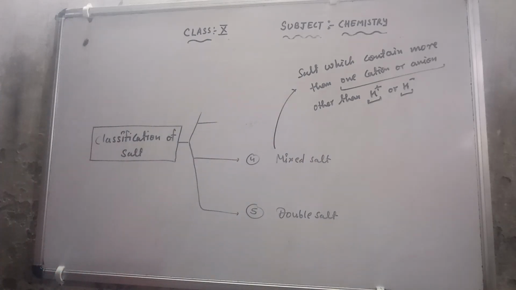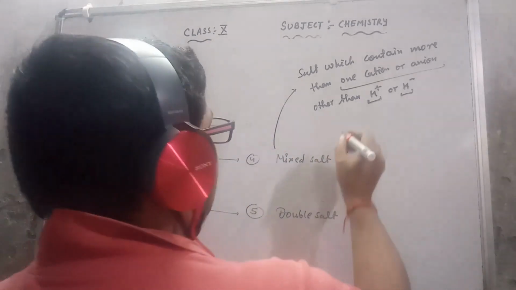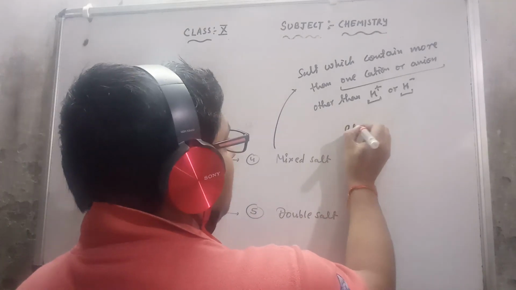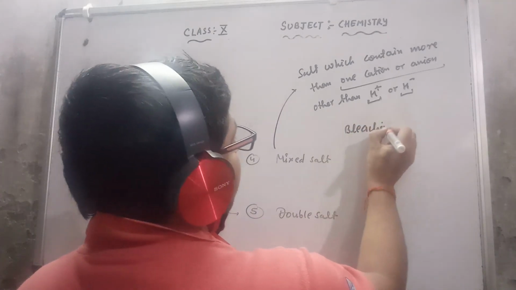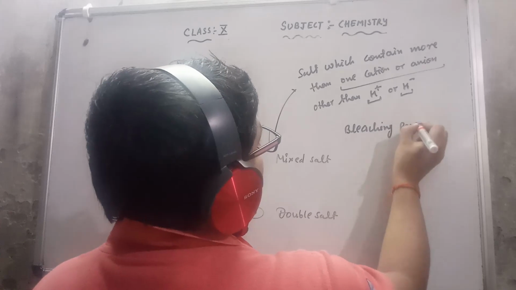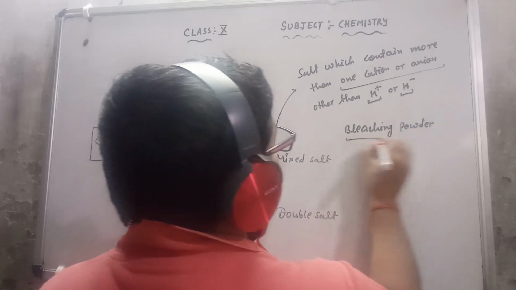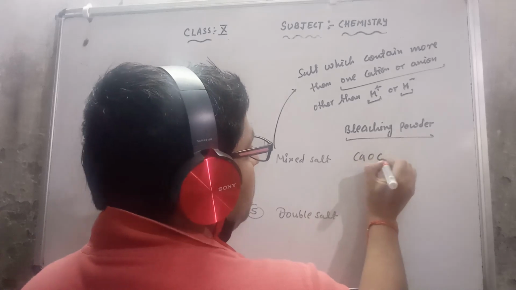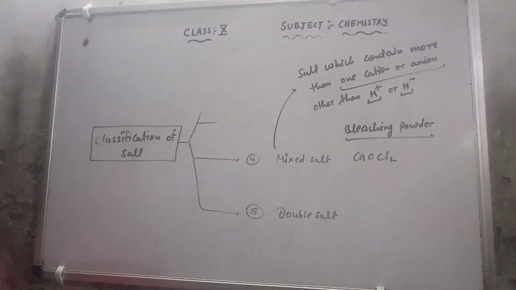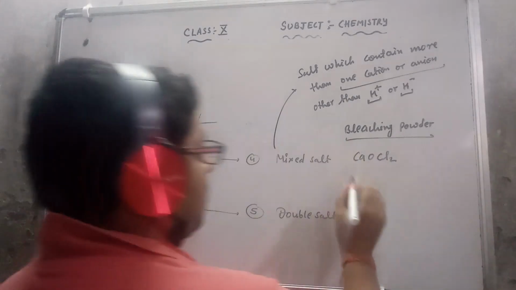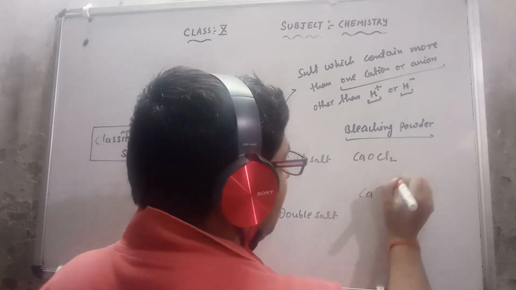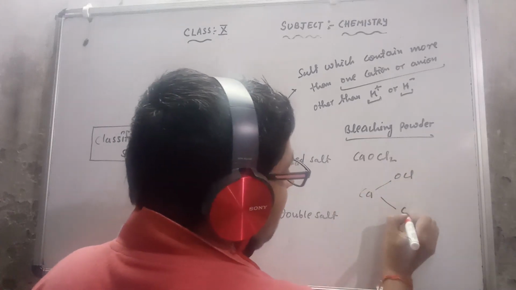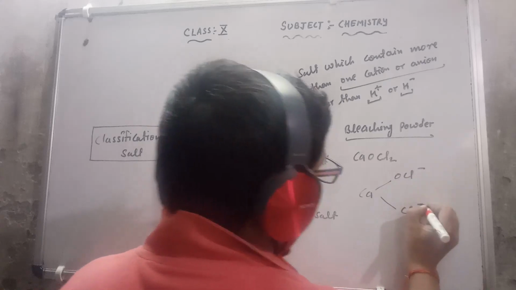If I discuss an example with you, that is bleaching powder. The formula of the bleaching powder is CaOCl2. If I discuss its structure, this is Ca, O, Cl, this is negatively charged, this is negatively charged.